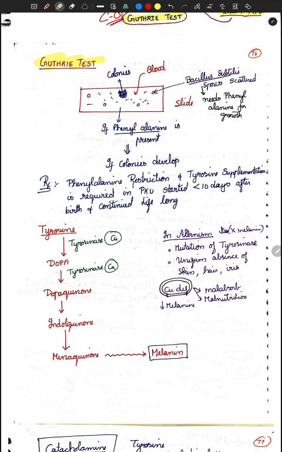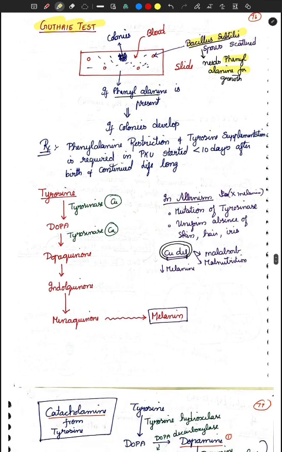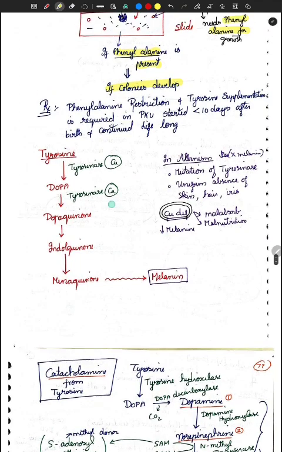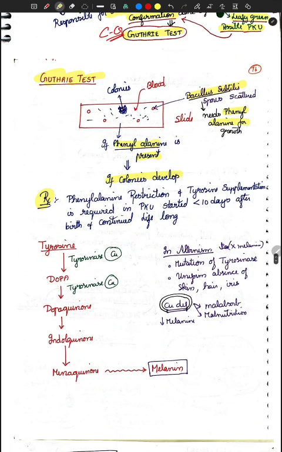So what is the organism we are using? First we are taking a plate and then we are spraying Bacillus subtilis, and then to that we are adding what? We are not adding phenylalanine. If phenylalanine is present in the culture, the bacteria is going to utilize that and grow. So if phenylalanine is present, the colonies will develop. If phenylalanine is not present, it will not grow. So this is the inference you are going to make from your Guthrie test.